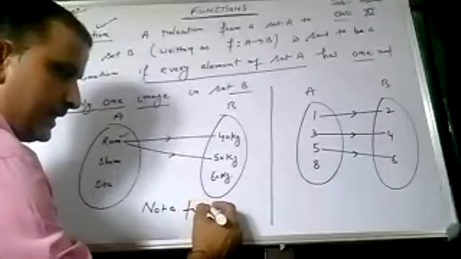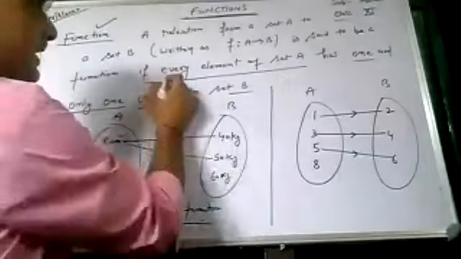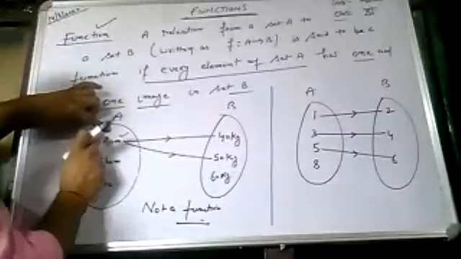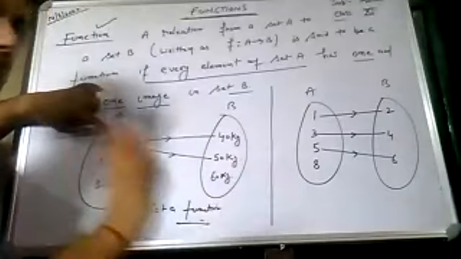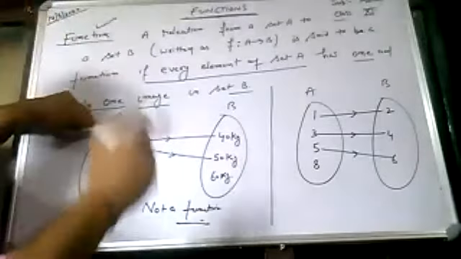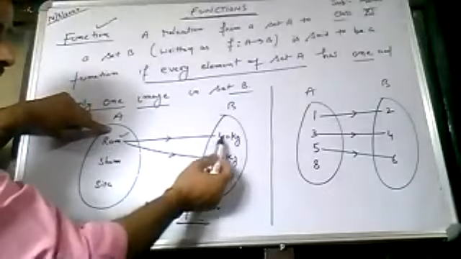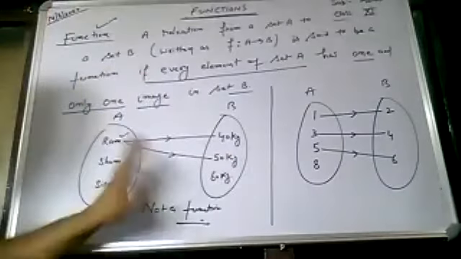What did I say, class? Every element of set A has a unique image in set B. Unique means only one image. So Ram has two images in set B. So this is not a function.